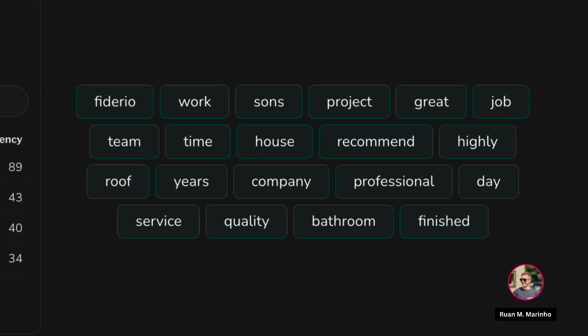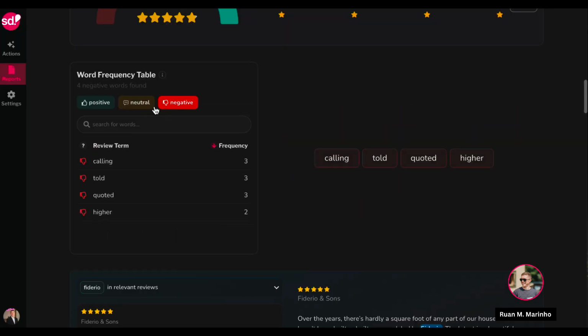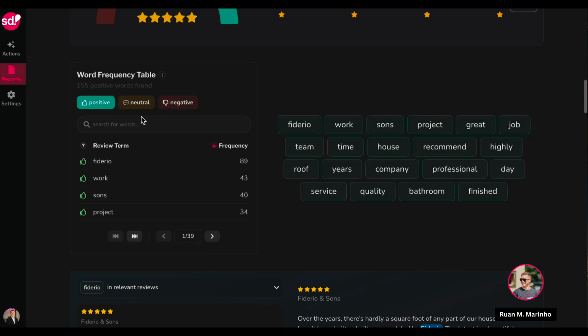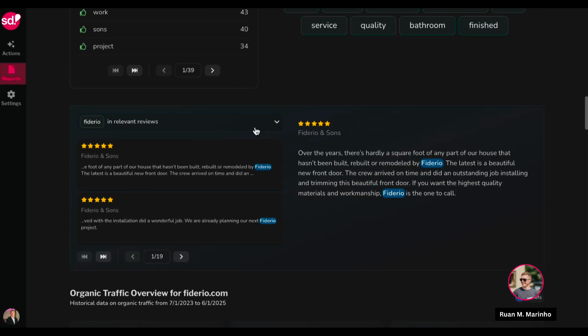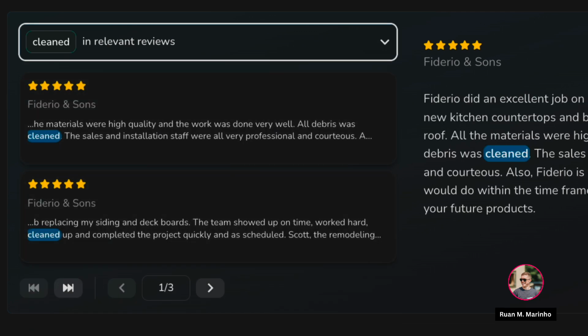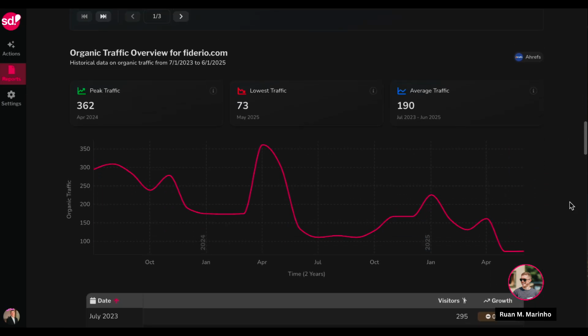I could see their word frequency table of what the common terms are mentioned. If I want to see neutral and if I want to see negative, I can do so. And this will allow me to get a good understanding of how customers interact with their business or brand. And if I wanted to filter in the relevant reviews of different keywords, I can to see where that was mentioned in a review. I could see an organic traffic overview of their domain.